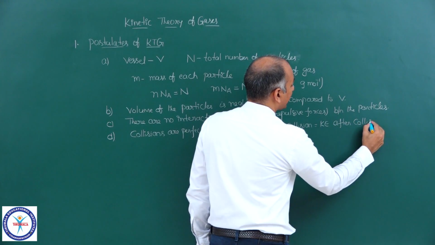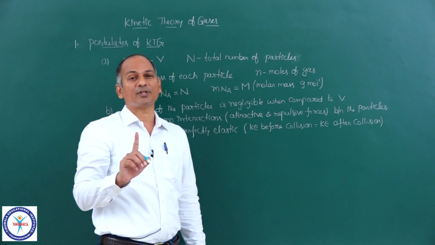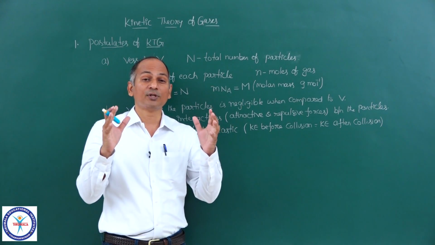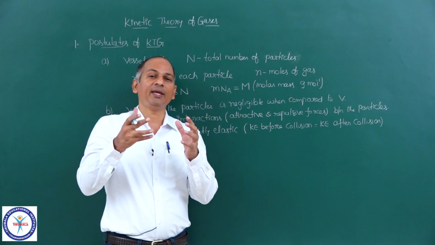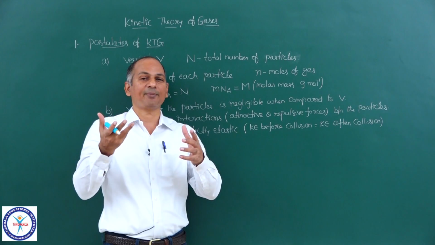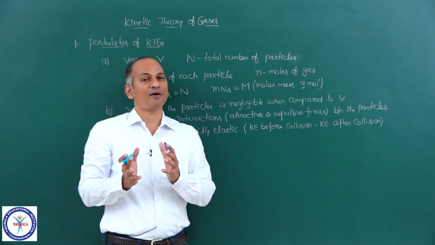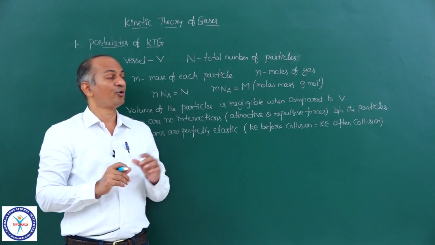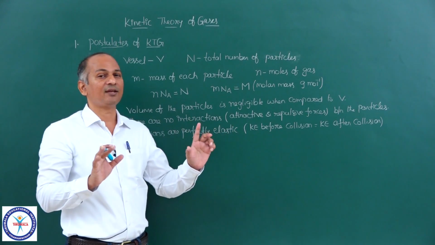That means if kinetic energy is conserved, then you call it an elastic collision. Kinetic energy of the whole system. See, two molecules are colliding. One molecule may gain speed and the other molecule slows down. It may happen. But if the total kinetic energy remains the same, before and after, then that particular collision is called an elastic collision. So this theory assumes that collisions are perfectly elastic in gases.